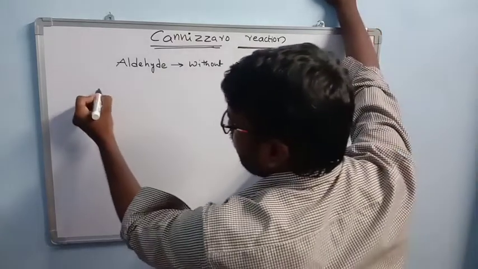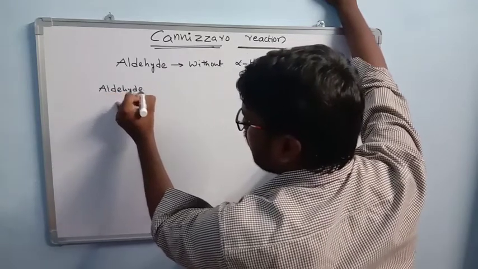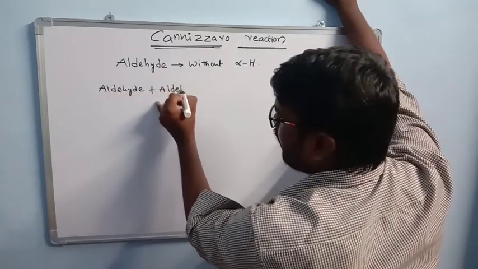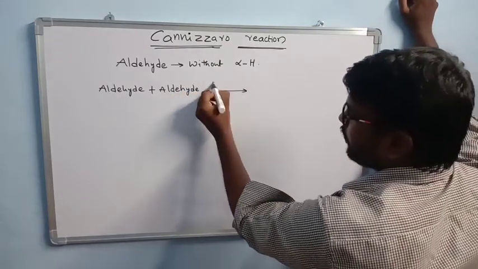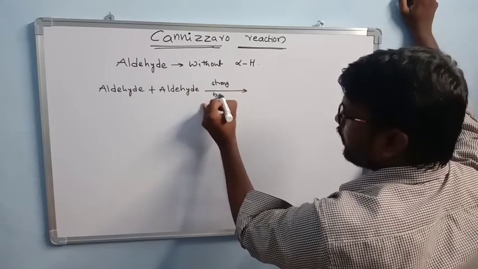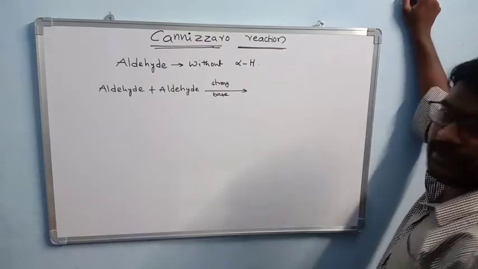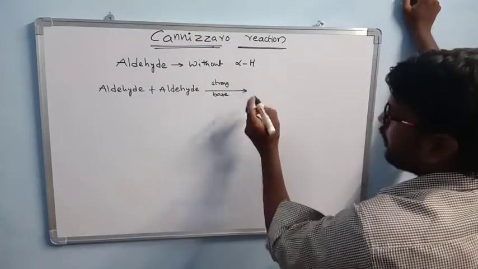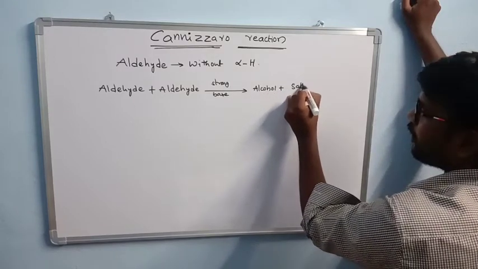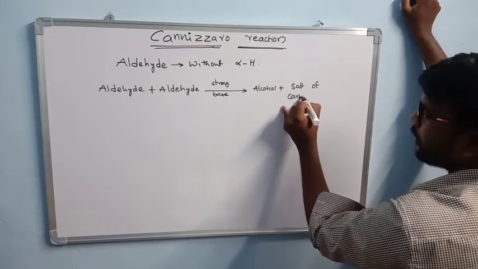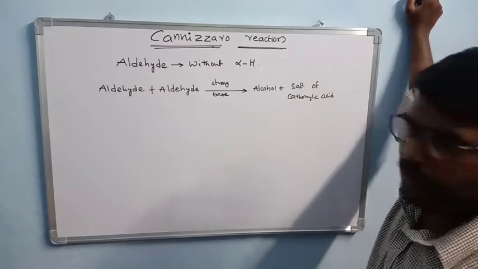Okay. So, in the Cannizzaro reaction, we take 2 moles of aldehyde, the same aldehyde, in presence of a strong base. In presence of strong base this reaction takes place. In this reaction the products we get are one alcohol and another one salt of carboxylic acid.